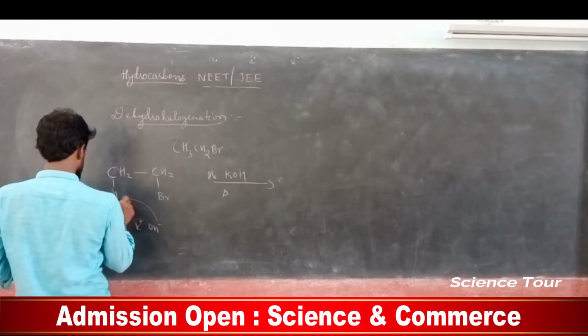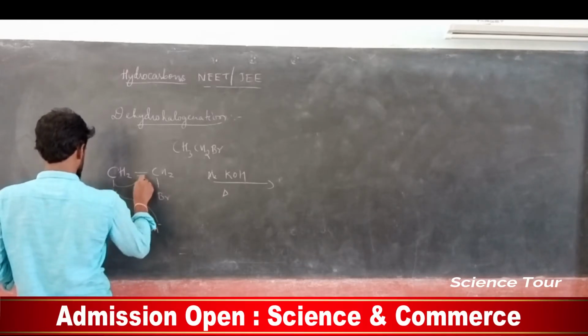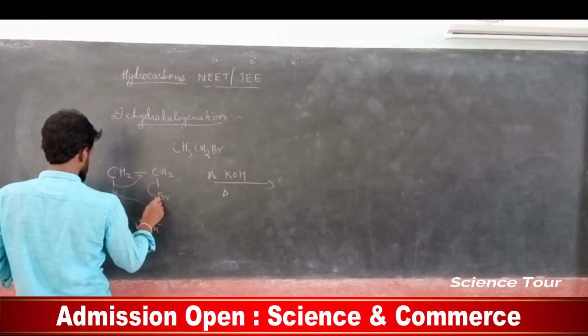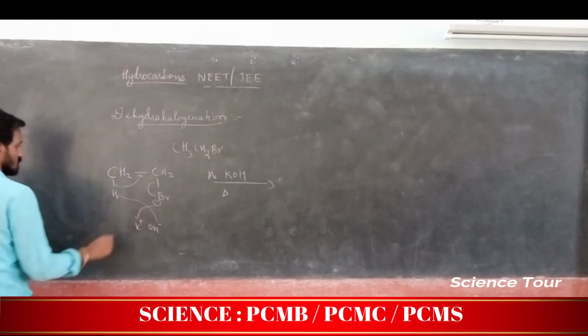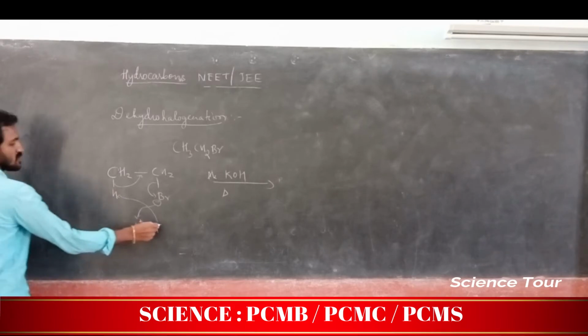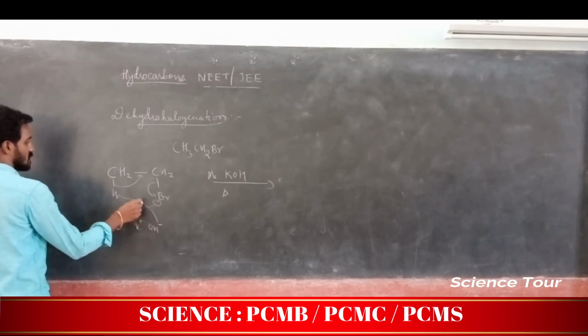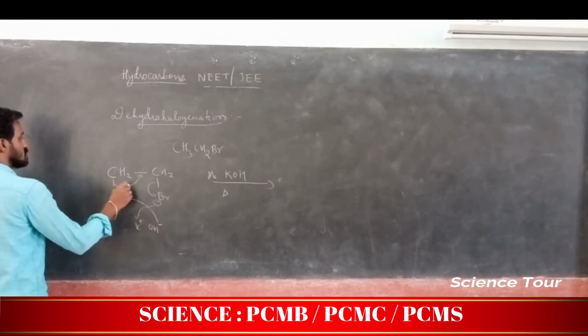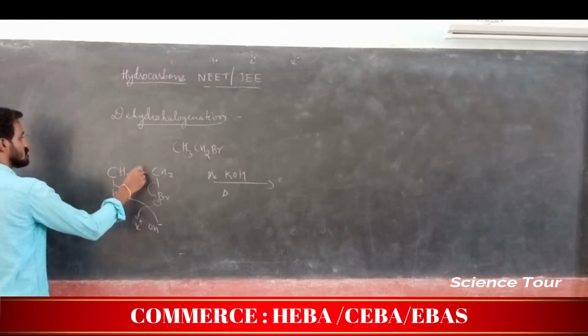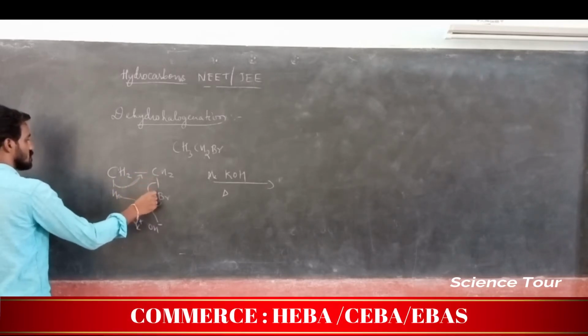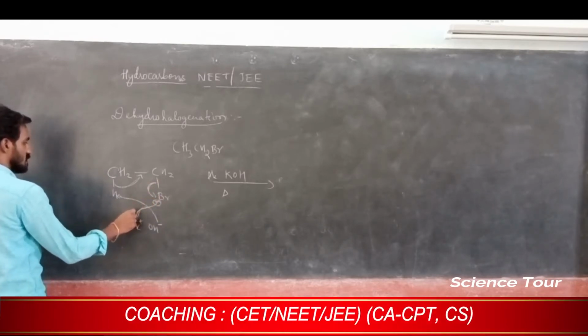This OH minus will attack this particular H, this bond moves to form the double bond, and this bond comes out with a negative charge, which goes and attacks the K plus.